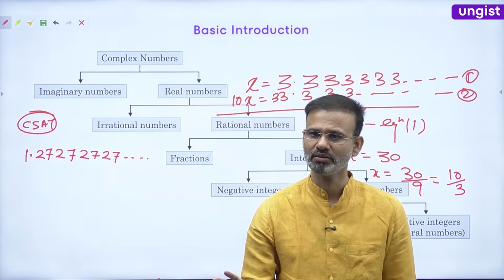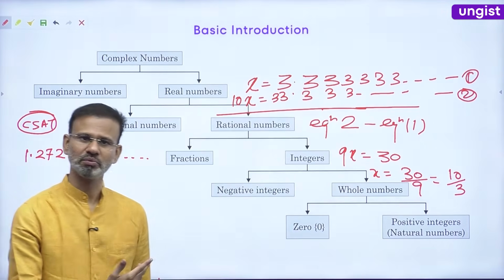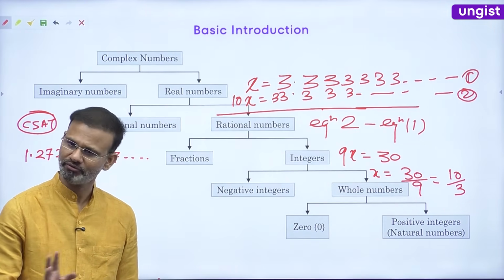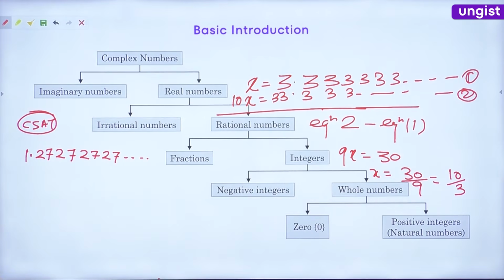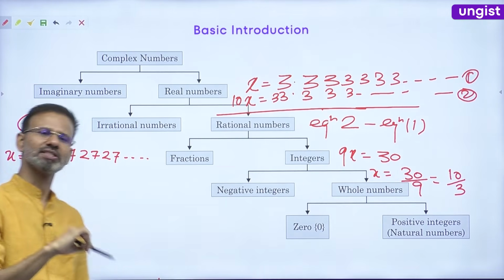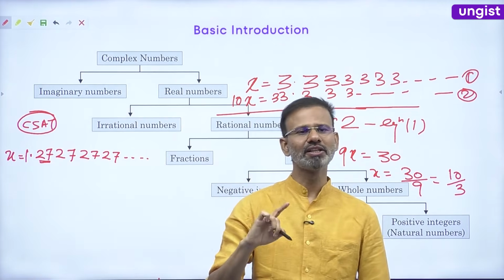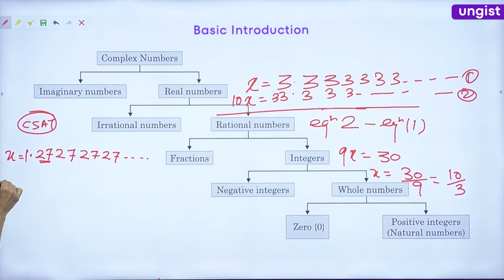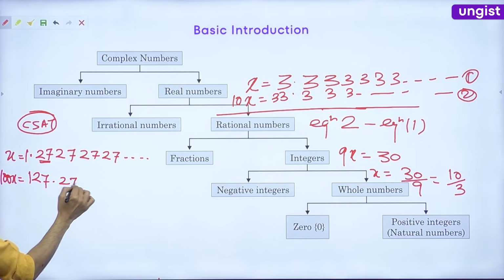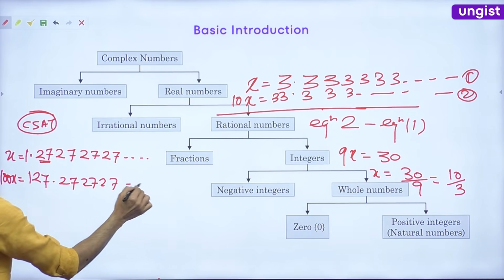Everybody getting this or not? If it's not coming, tell me and I will do it. Shall I solve it? Okay, don't worry. See everyone, I assume this value as x. Here after the decimal we have 2 digits, so we'll multiply this with 100. So 100x is equal to 127.272727 and so on.